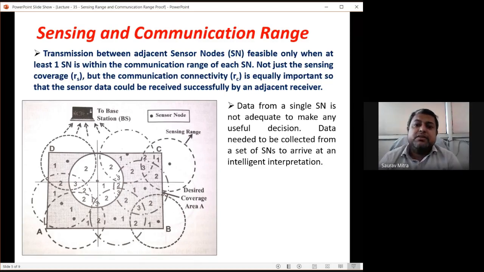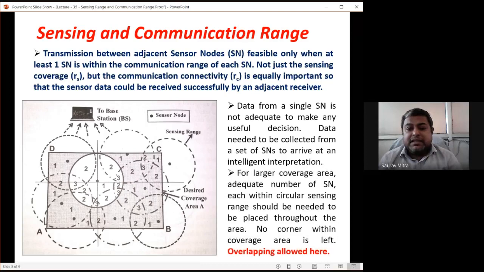So every sensor node is supposed to make an adequate decision about which path it will send the data through to the base station. Data needs to be collected from a set of sensor nodes to arrive at an intelligent interpretation. So interpretation of data, sending of data, routing data to the base station, all these things are done in a collaborative data fusion fashion. And this requires some kind of intelligence embedded in the wireless sensor node.